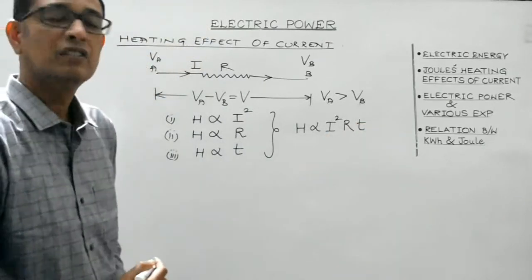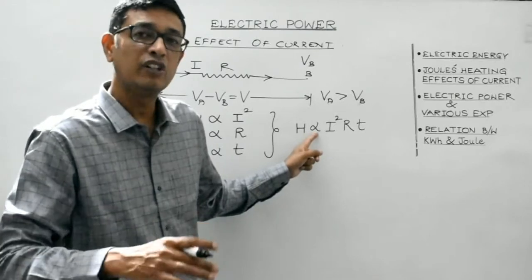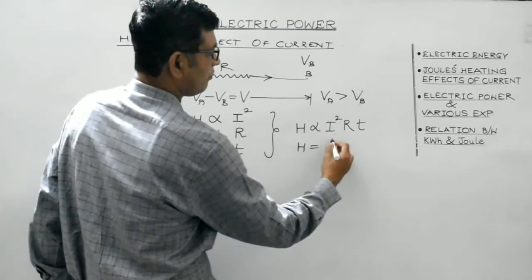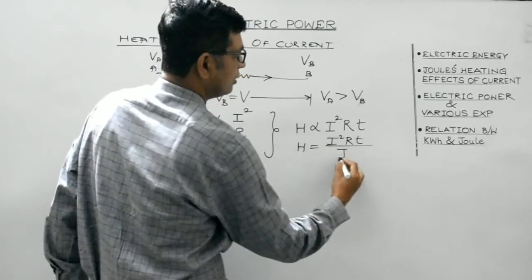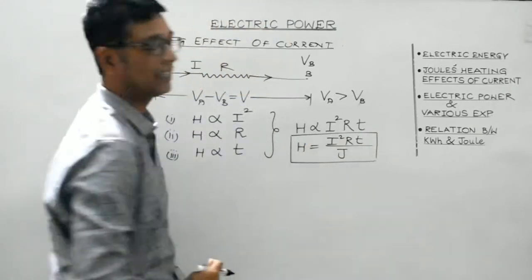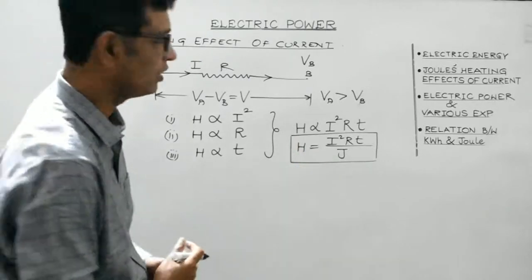Now we are aware that in order to eliminate this proportionality sign, we need to introduce some constant. Here the constant is 1 by J. This is J. J is a conversion factor known as Joule's mechanical equivalent of heat. We have studied it in +1 as well.